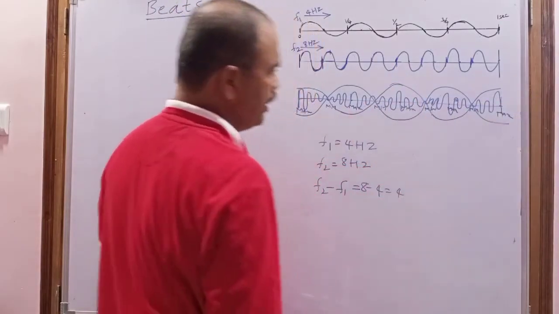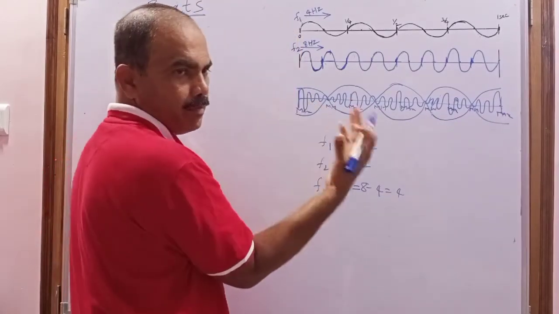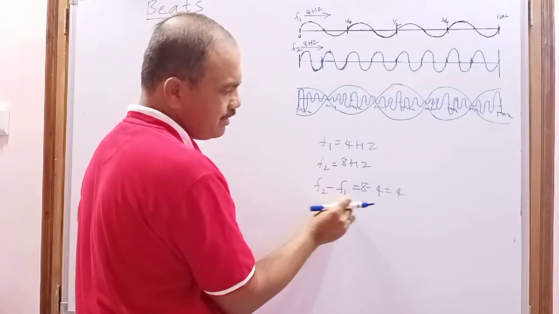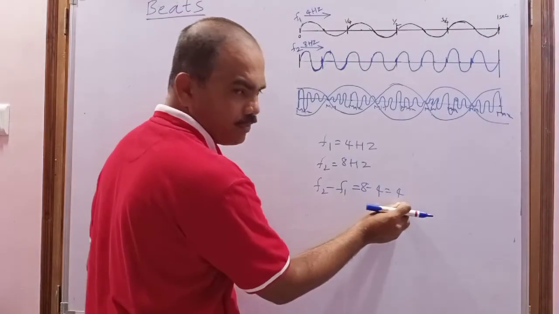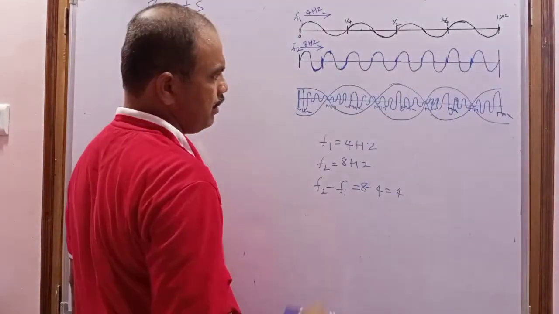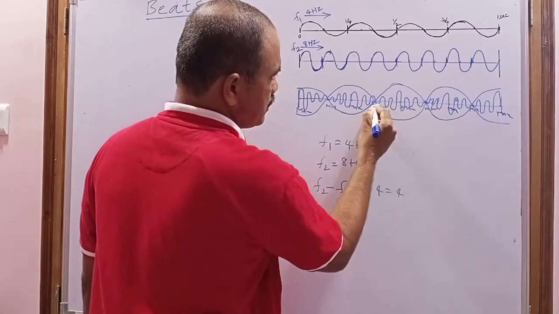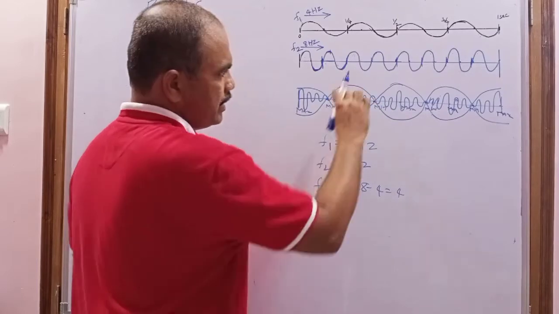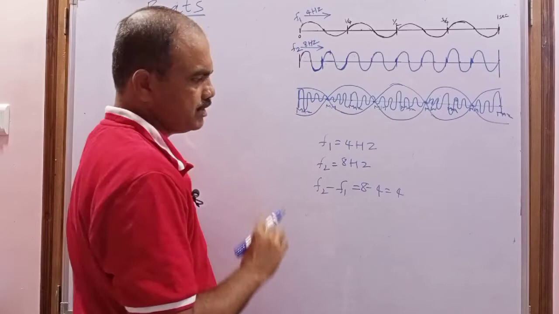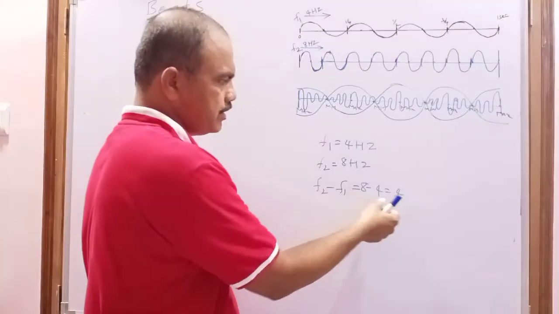This is happening at regular intervals of time. So totally, how many times does it become maximum and how many times minimum? This depends on the difference in the frequencies. What is the difference in the frequency? 4. That's why the sound becomes maximum 4 times and minimum 4 times. Count it here: 1, 2, 3, 4. At these 4 places the sound intensity becomes minimum. And this is 1, 2, 3, and this one will be the 4th. So the sound intensity becomes 4 times maximum and 4 times minimum.